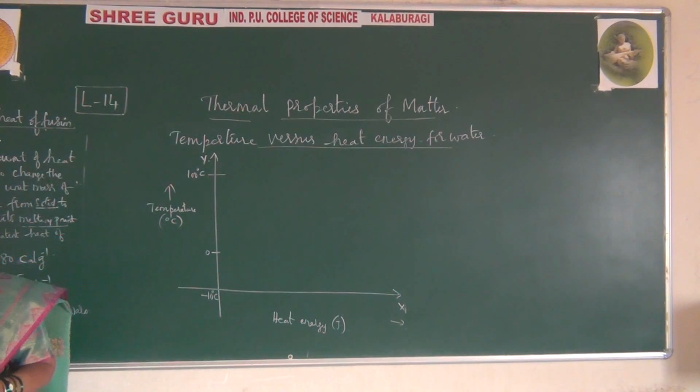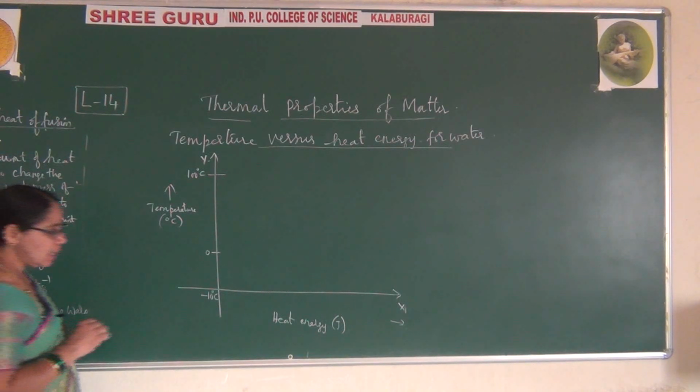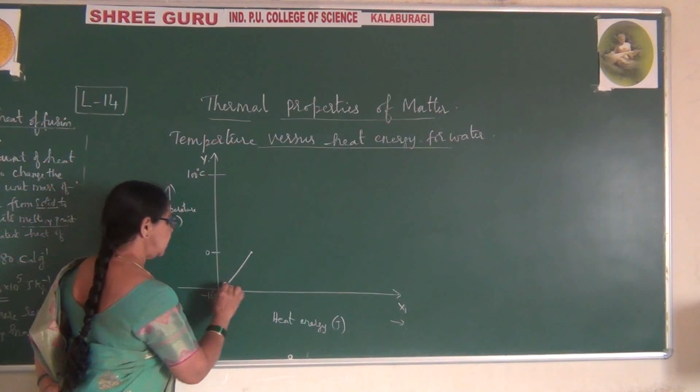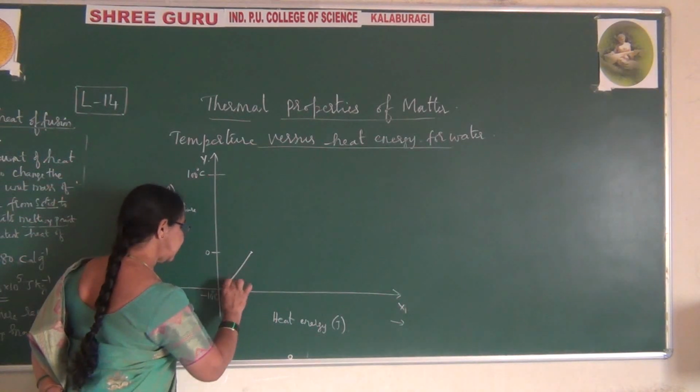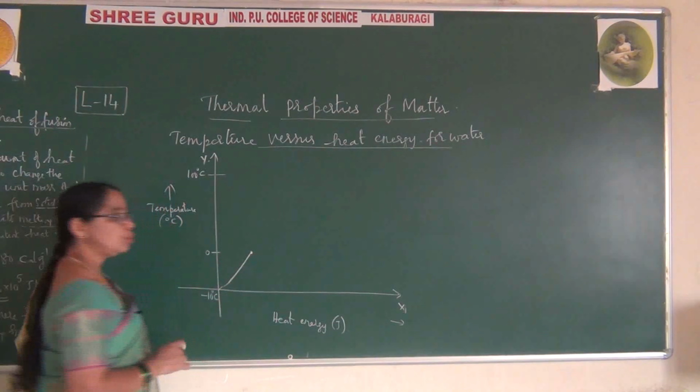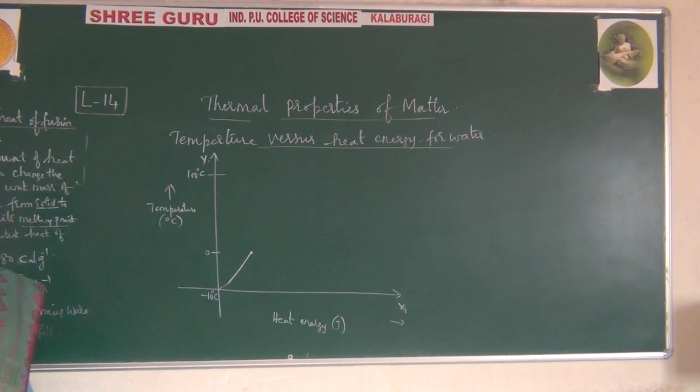And how do you show this? Remember, ice at minus 10 degrees centigrade has very low temperature. So let me show how it is. This is the one state here, minus 10 degrees, changing up to here as you raise the temperature.